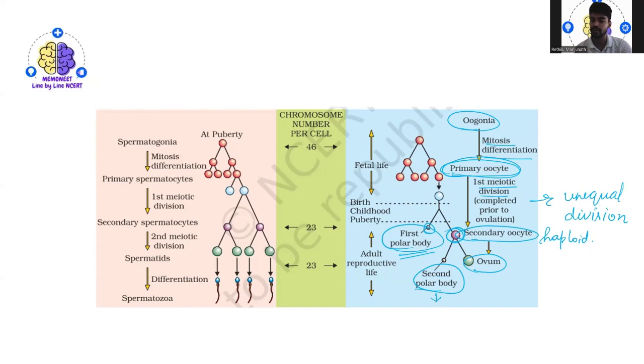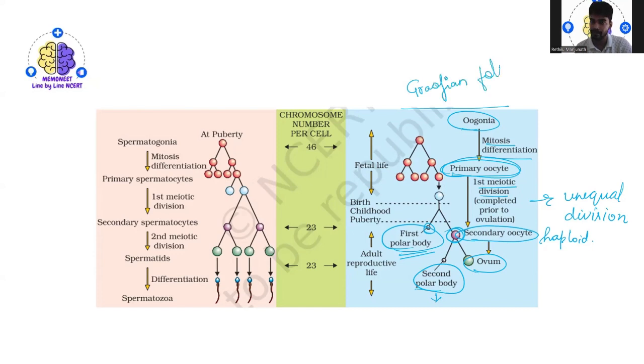So this ovum, what you are seeing, is now ready for the fertilization process. That is actually called the ovum. This whole process starts from the Graafian follicle.